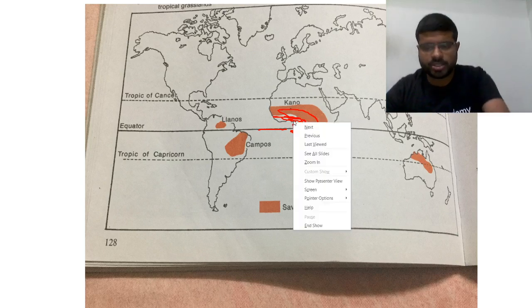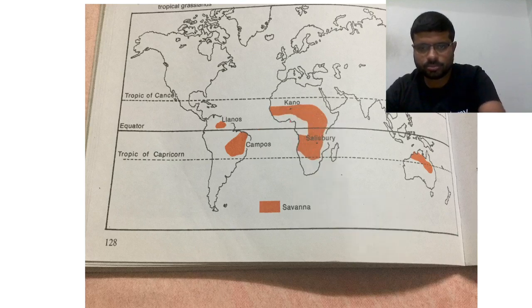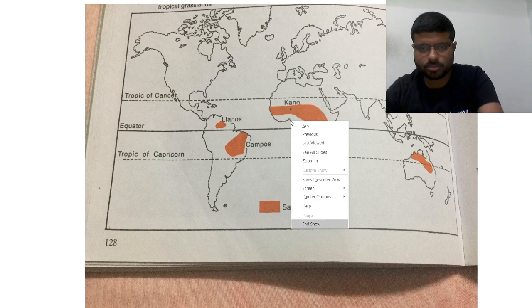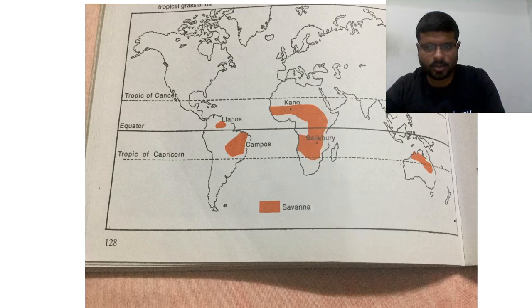Okay, I'll shade in a different color. So this is evergreen forest. This is desert. So the transition is savannas.